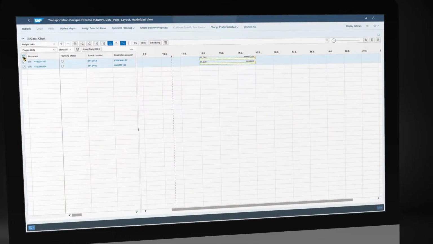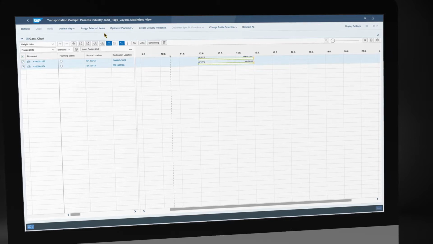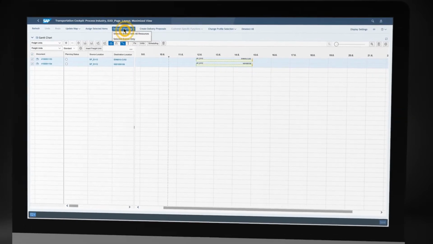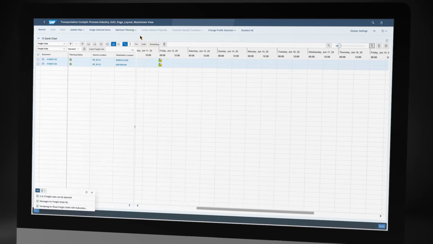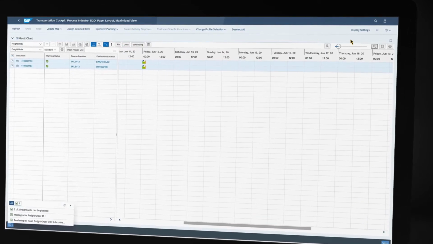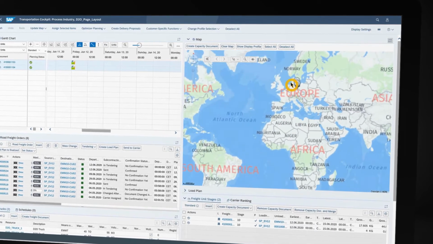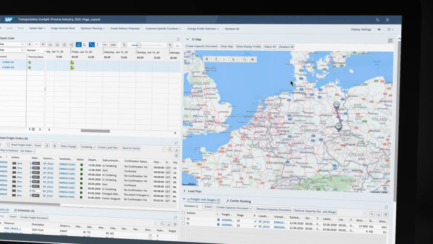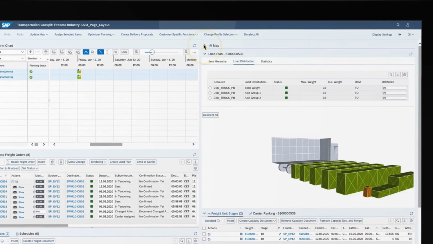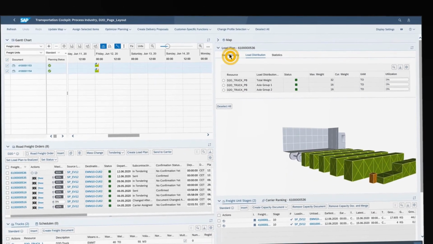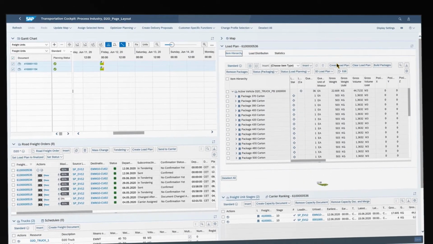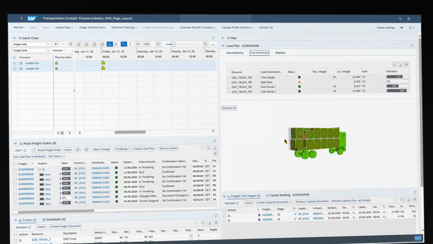The actual planning and execution of transportation requests happens in SAP Transportation Management. Transportation demand is visualized in the Gantt chart, where optimizer-based planning improves capacity utilization and routing. 3D load planning shows if all planned cargo will fit in the chosen vehicle, thanks to a planning algorithm that takes various constraints into consideration.